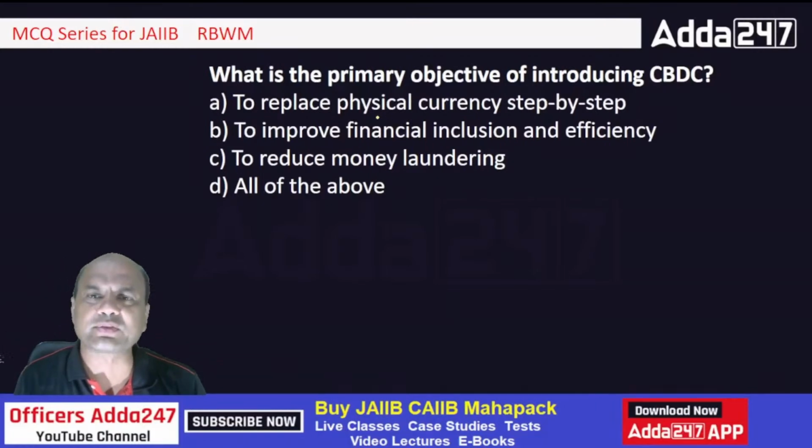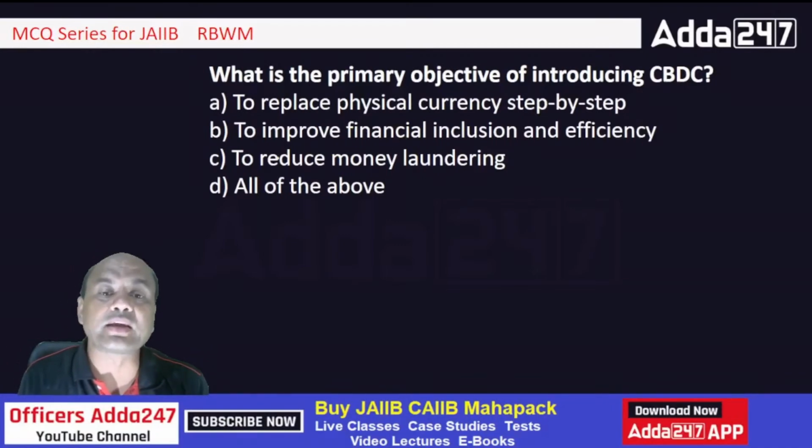What is the obvious answer for this? Everyone amongst you will know this answer. Is it only one? Because this is also one point. To improve financial inclusion, that is the main focus of the Indian government now, right? That's why we had those Jan Dhan accounts. And then reduce money laundering. So the answer is all of the above.